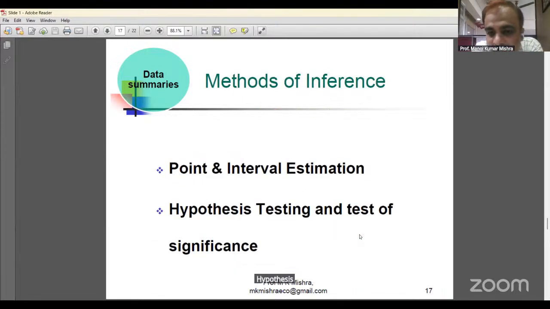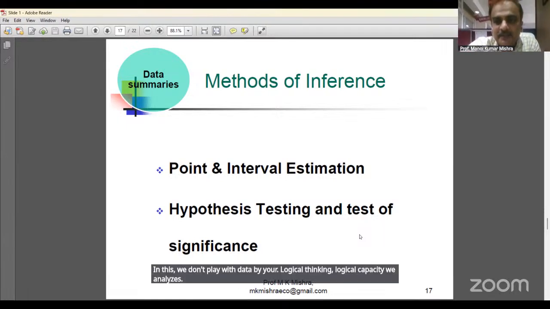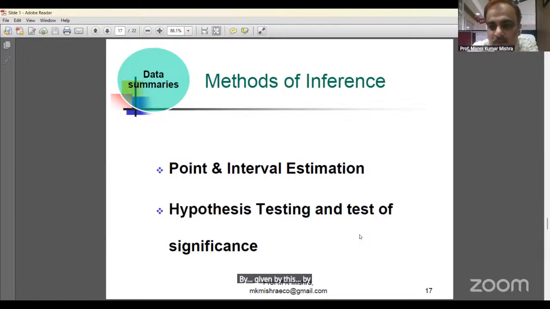So what is a hypothesis? There are two types of hypothesis. One is research hypothesis and one is statistical hypothesis. Research hypothesis is generally related to conceptual research. In this, we don't play with data. By your logical thinking, logical capacity, we analyze this, and by your own intuition, you can write this.